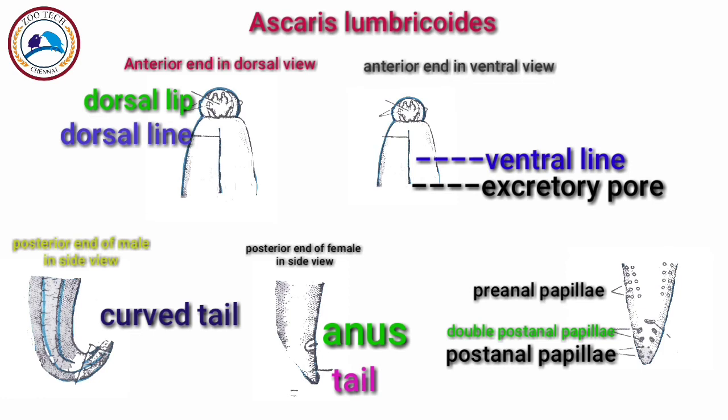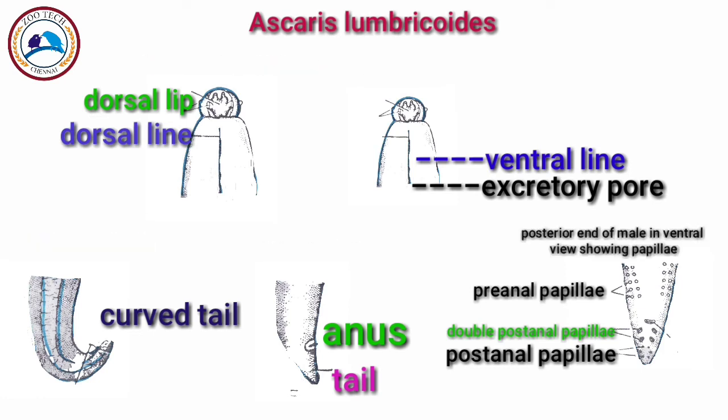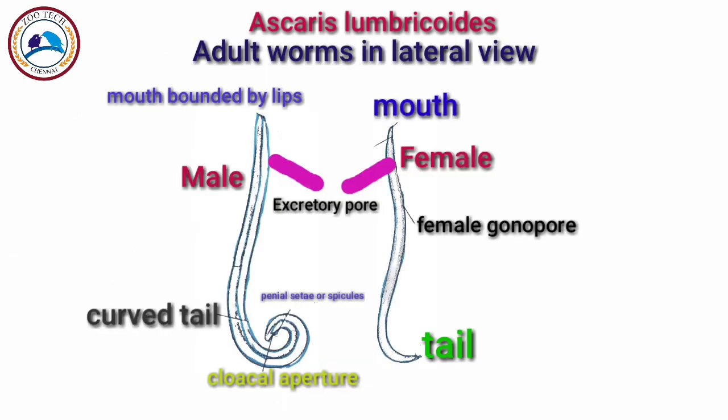So this diagram shows the male Ascaris and female Ascaris. So the sexual dimorphism is here, in which the males are much smaller than the females. The males have a curved tail, the female will have a straight tail. Alright.